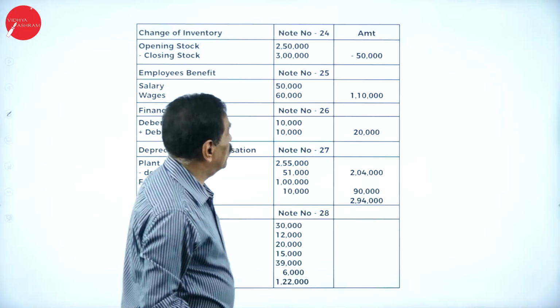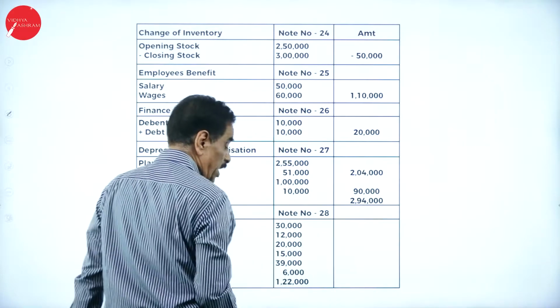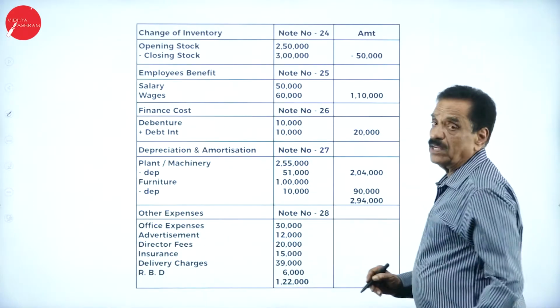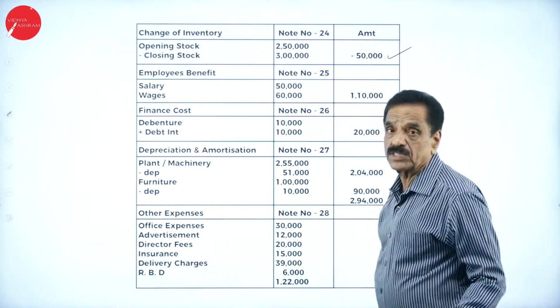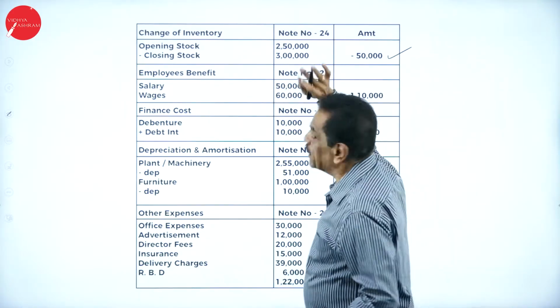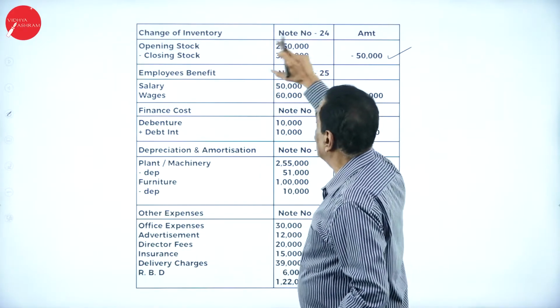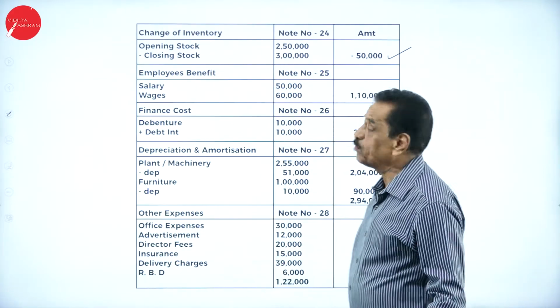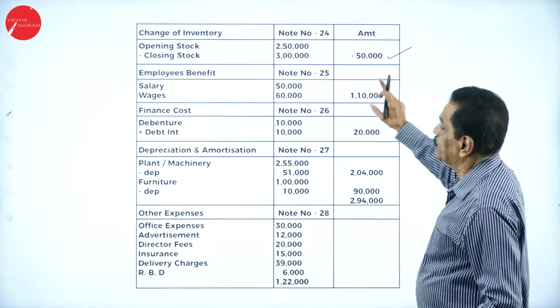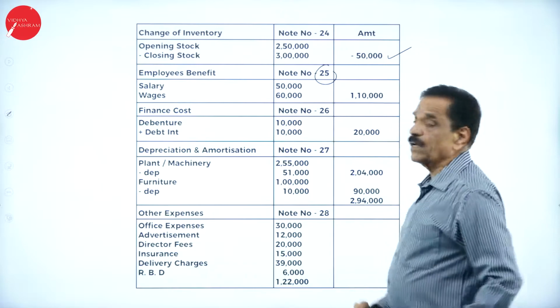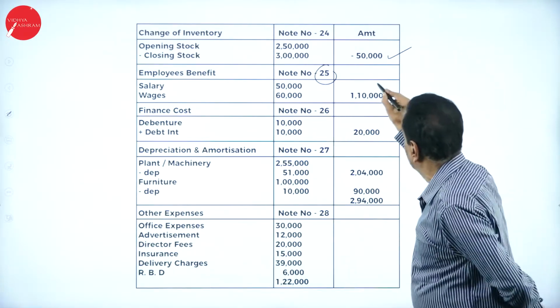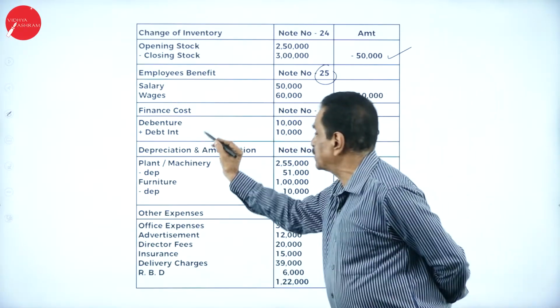If you go with the working note, you will understand. See that change of inventory. What is change of inventory? Opening stock minus closing stock, minus 50,000. Don't change it. If the minus figure comes, don't write it the other way round. The format is always opening stock minus closing stock, 50,000. Employee benefit, note number 5: salary 50,000, wages 60,000, becomes 1,10,000.